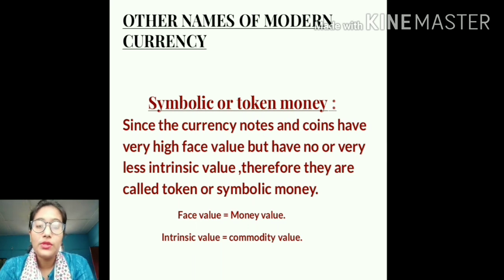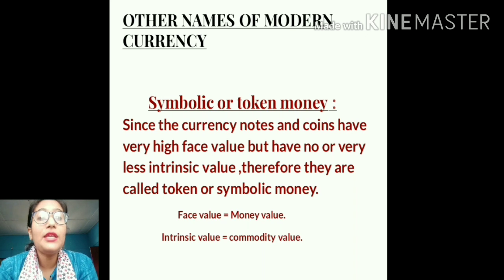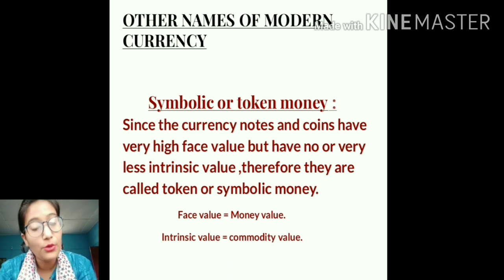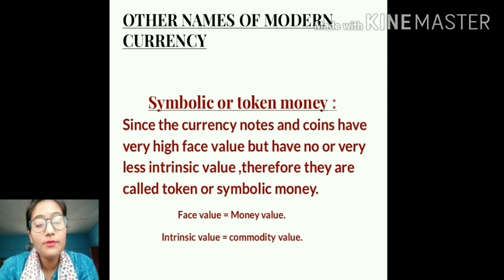For example, students, if we take a 500 rupee note, in one of our classes I have even shown you a 500 rupee note, right? So let us consider a 500 rupee note. The money value of that note is 500. That means by using that note, you can buy goods and services worth rupees 500. You can buy a dress, you can buy some books, you can buy some kind of service, maybe you can go to the doctor for treatment, right?